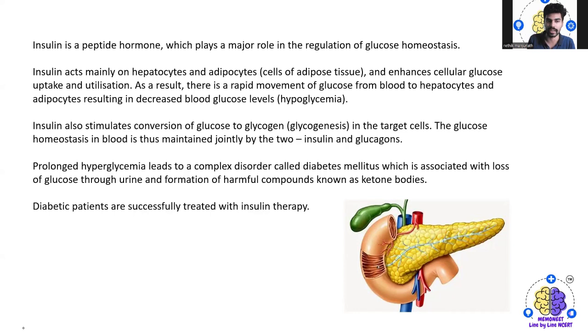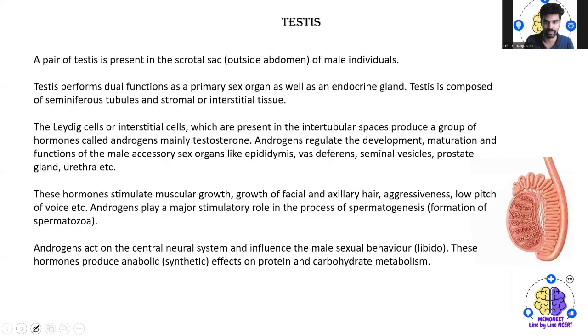Then the prolonged hypoglycemia leads to the complex disorder called diabetes mellitus, which is associated with loss of the glucose through urine and formation of the harmful compounds known as the ketone bodies. And the diabetic patients are successfully treated with the insulin therapies.